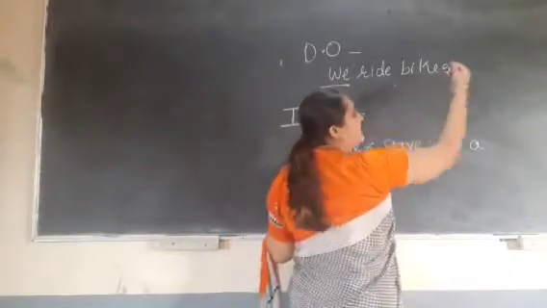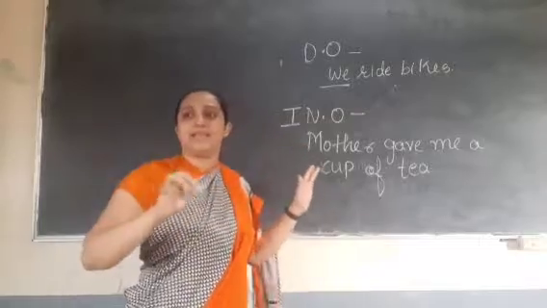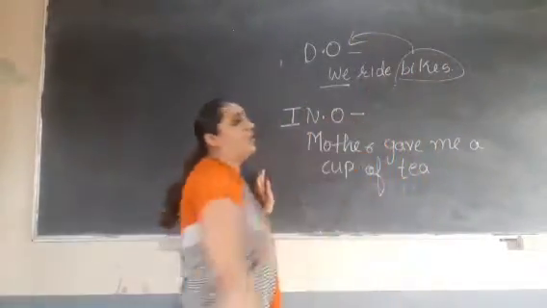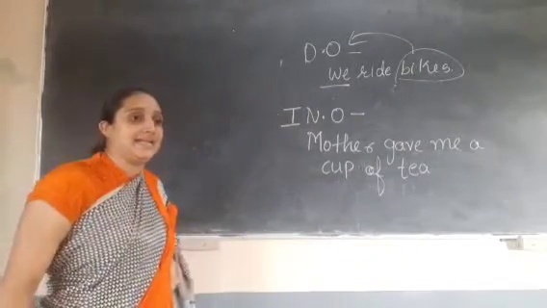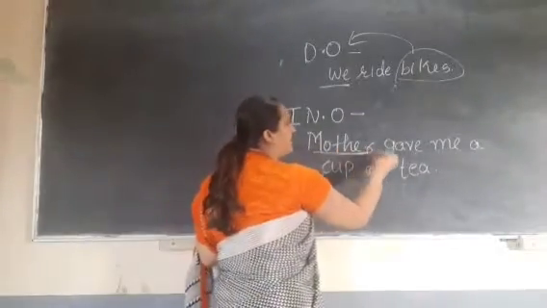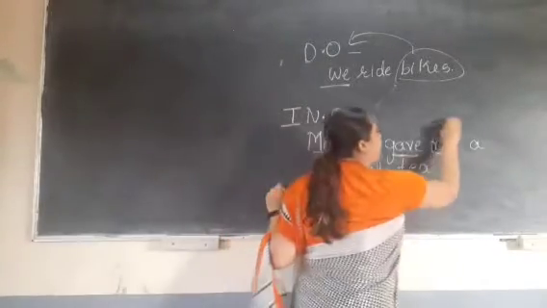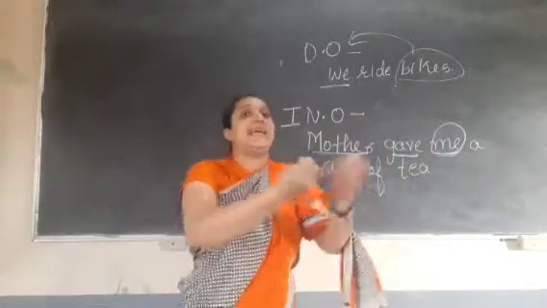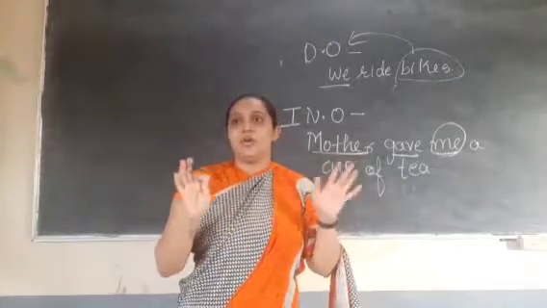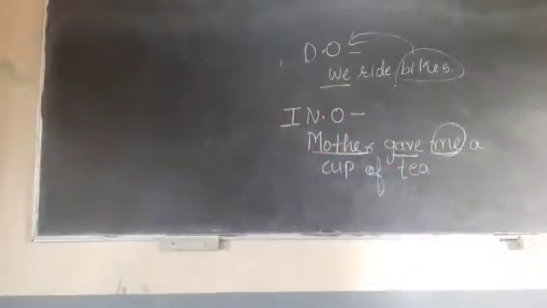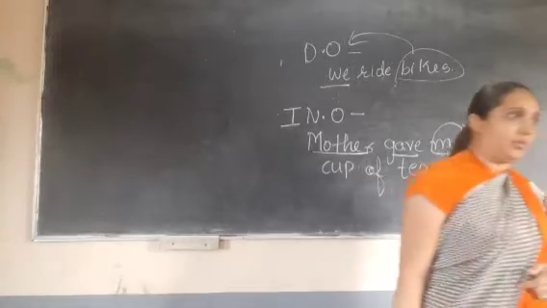We ride bikes. That much is only the sentence. So this bikes will be which object? Direct object. Now in the second sentence, mother gave me a cup of tea. So here me will be a receiver. Me is getting something. Yes or no? For example, I will offer book to her. Right? So she is getting the book. Yes. She is the receiver. So that will be indirect object.